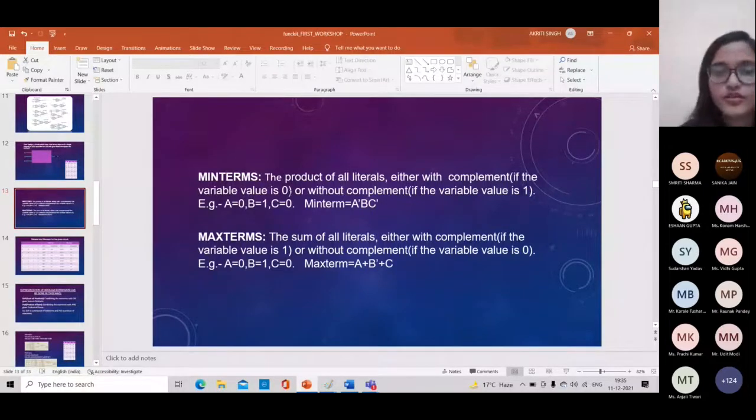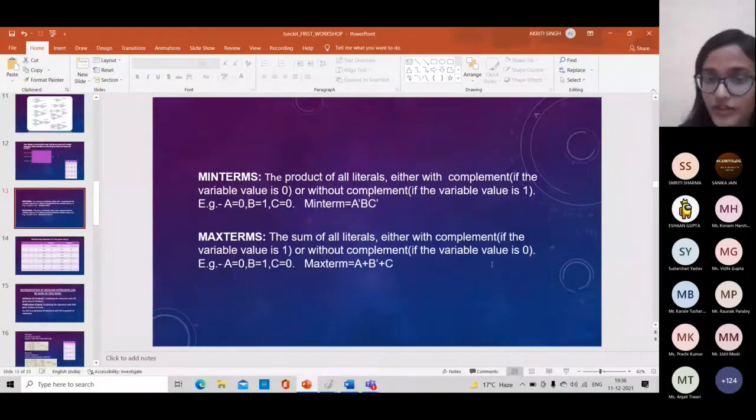Now I will jump to max terms. Max term is almost the opposite of min terms. Here, where I wrote product, I write sum. The sum of all literals, either with complement or without. In min terms, I take the complement if the variable value is 0, but in max terms, I take the complement if the variable value is 1. In min terms, I take without complement if the variable value is 1, but in max terms it is just the opposite: I take without complement if the variable value is 0.